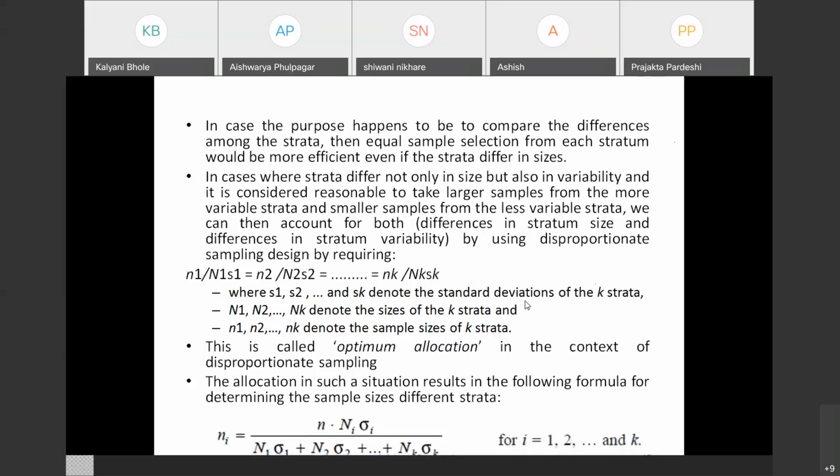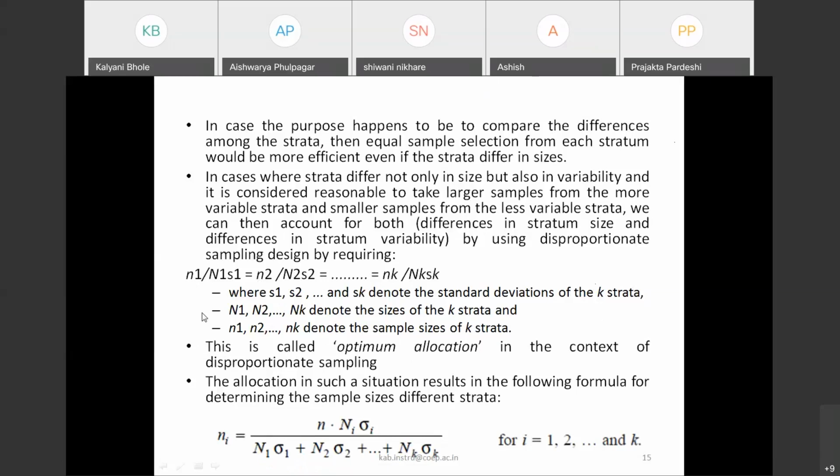So we are looking at the standard deviation of the particular strata and then calculating the sample size for each strata. In this case, n1 upon N1 S1 is equal to n2 upon N2 S2, so all the proportions should be the same. This is called optimum allocation in the context of stratified sampling. The allocation in such a situation results in the following formula. From this itself, we have derived this formula.